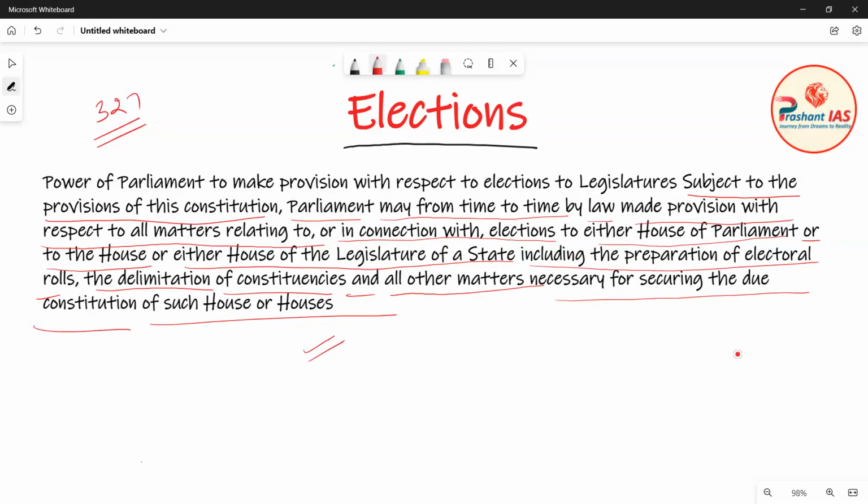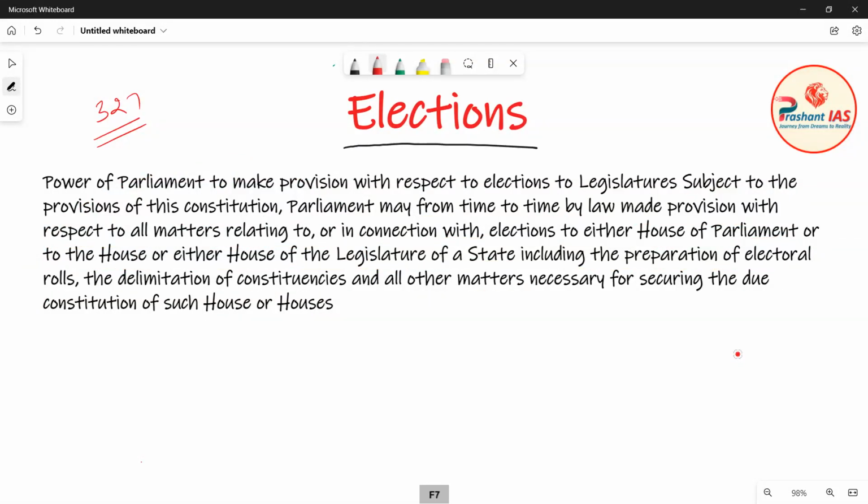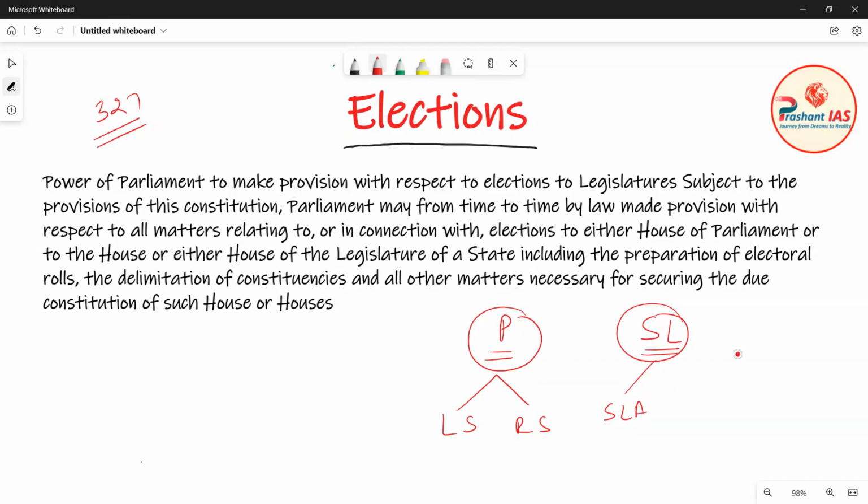So now what is the meaning of this article? So now I will explain to you. So friends, in the previous classes, many a times I have told you that let's suppose that this is Parliament. Okay, so this is for center and this is state legislature. So in Parliament we have two houses, Lok Sabha and Rajya Sabha, and some of the states are only having state legislative assembly. Okay, means all the states are having state legislative assemblies and only some states are having state legislative council.